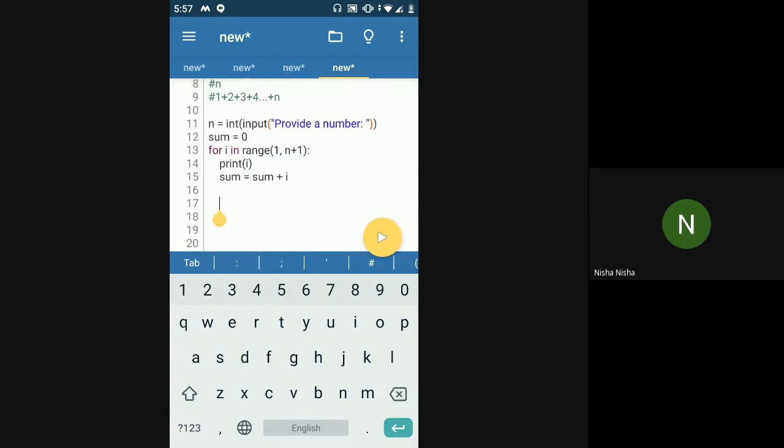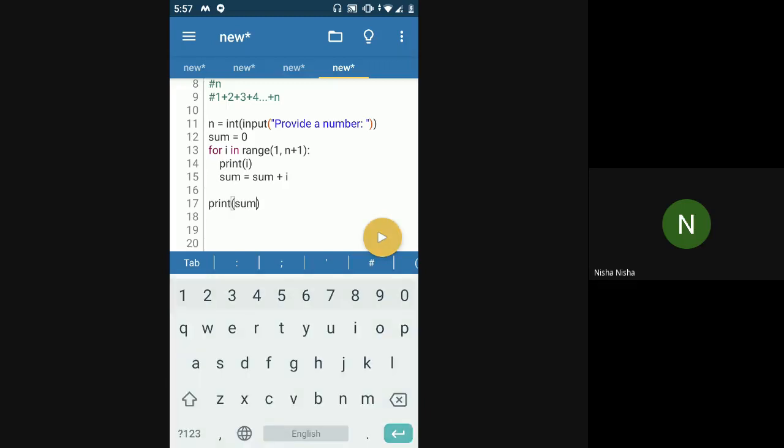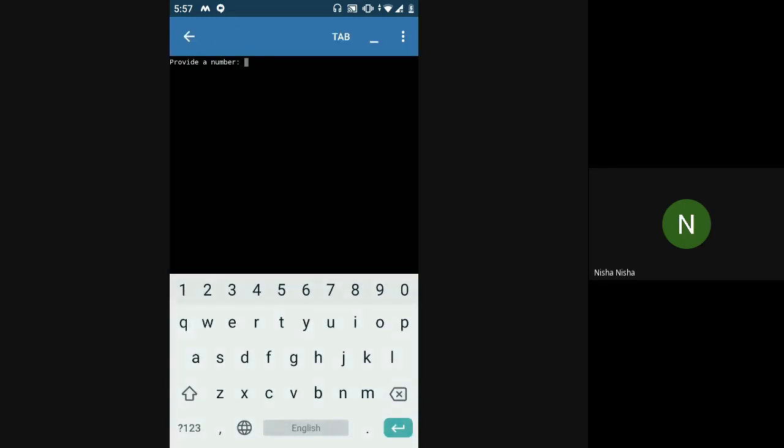If I run this and then print sum, it should give me the value. So if I say 5 now, here you see the number of iterations. In my iterations, i was 1, 2, 3, 4 and 5, and the total is the sum of all these numbers. 5 plus 4, 9 plus 3, 12 plus 2, 14 plus 1, 15. So that sums up to 15. Clear, everyone? This problem?